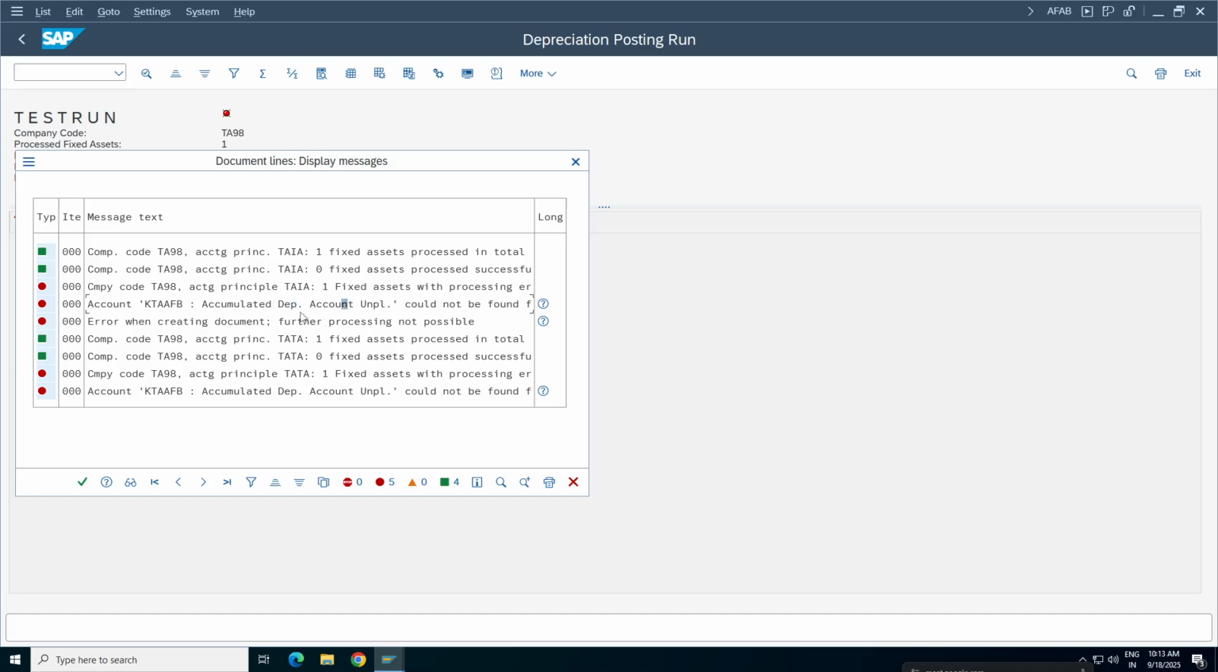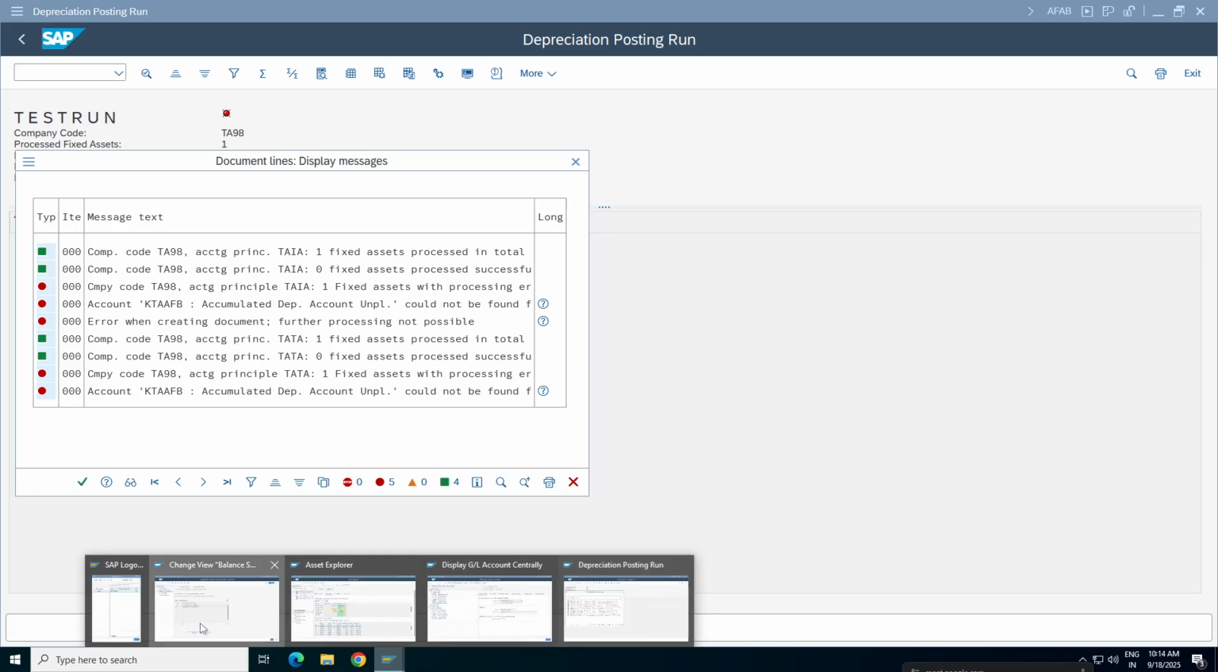Yes, for depreciation we have created the account. For accumulated depreciation account we created, but unplanned we have not defined. KTAFB. Similarly for the other accounting principle also, KTAAFB. Okay, come back to the accounts.